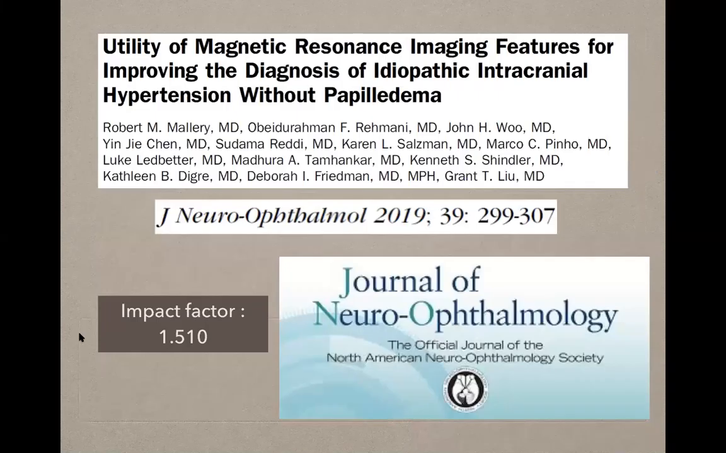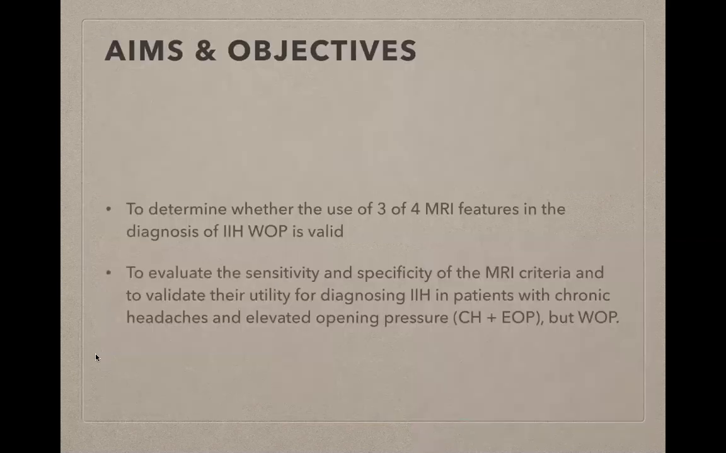So today's article, like I said, is the utility of magnetic resonance imaging features for improving the diagnosis of idiopathic intracranial hypertension without papilledema. It's from the Journal of Neuro-Ophthalmology with an impact factor of 1.510. The aims and objectives of this article were as follows. They were to determine whether the use of 3 or 4 MRI features in the diagnosis of IIHWOP is valid, to evaluate the sensitivity and specificity of each of the MRI criteria, and to validate the utility for diagnosing IIH in patients with chronic headaches and elevated opening pressures, but that do not have papilledema.